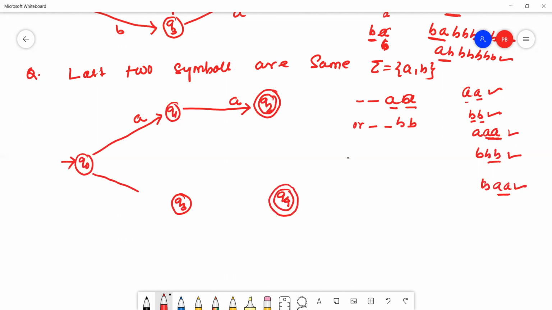What is the minimum string here? Either it will end with AA or it will end with BB. Hence here the minimum string is either AA or BB, because this string ends with double A and this string ends with double B, so the last two symbols are the same in the given string. The last two symbols are the same in every string.